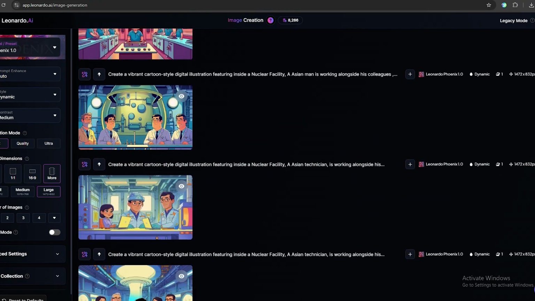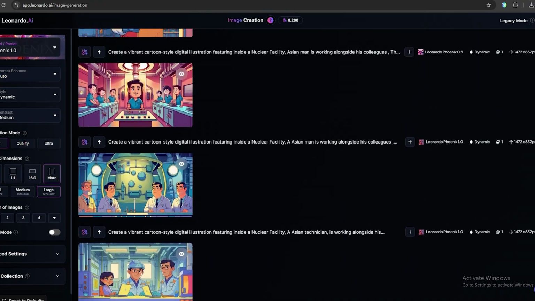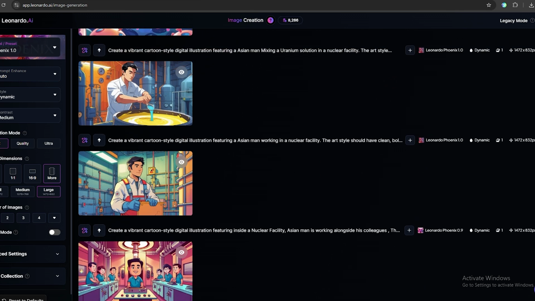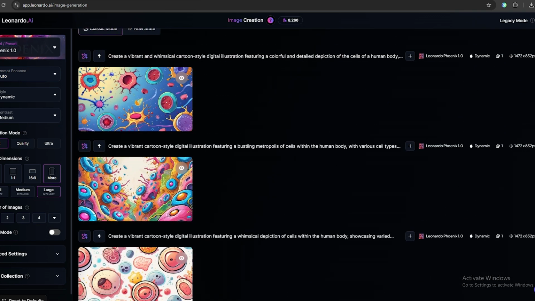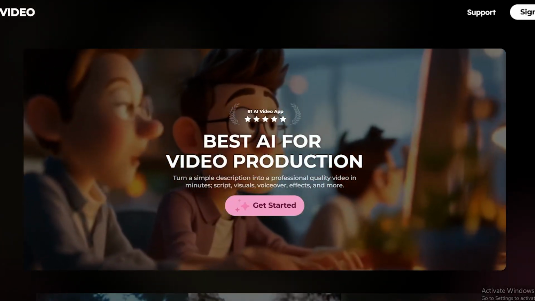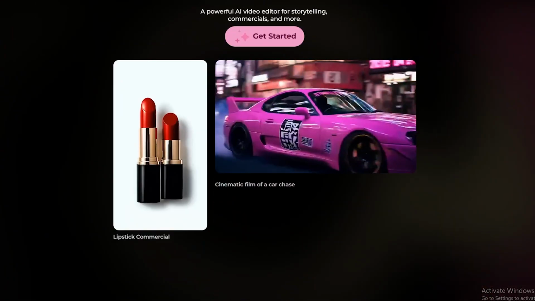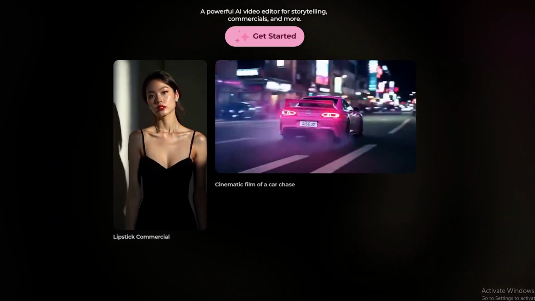As you can see here, I have generated several images for this script using that prompt. Now, we need to animate these images to use in our video. For that, I'm going to use a tool called AI Video. Using this tool, you can convert any image or text into a stunning video.